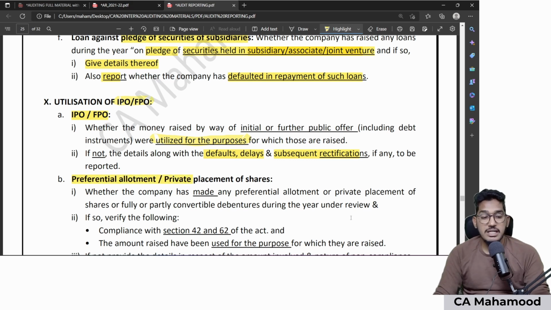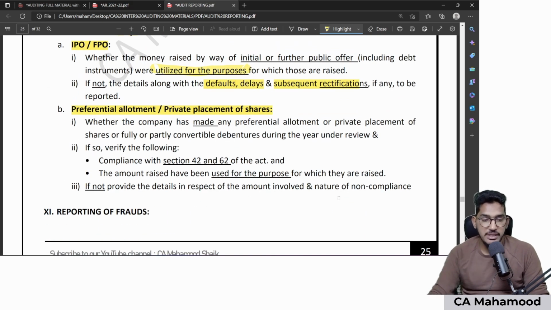Similarly, during the year, if there is any private placement or preferential allotment, see, difference between IPO and this preferential allotment is in IPO, FPO, the offer will be open for everybody. But in the private placement of shares, shares will be issued, but only for a limited group of people. So in case if your client has raised money by way of preferential allotment or private placement, I need to check whether they have complied with section 42 and 62 of the Companies Act, which contains rules regarding this preferential allotment or private placement, and whatever amount that has been raised from that private placement, whether it has been used only for the purpose for which it has been raised.